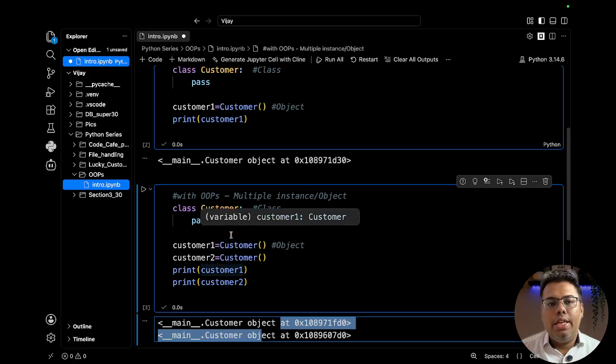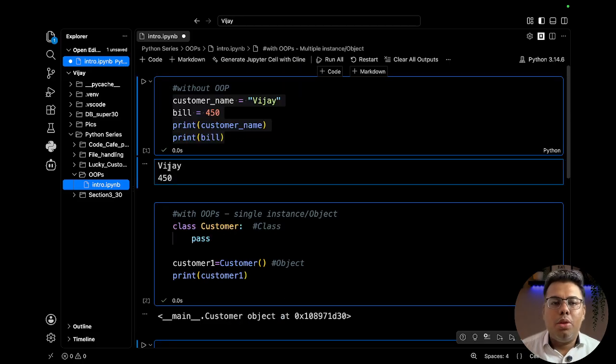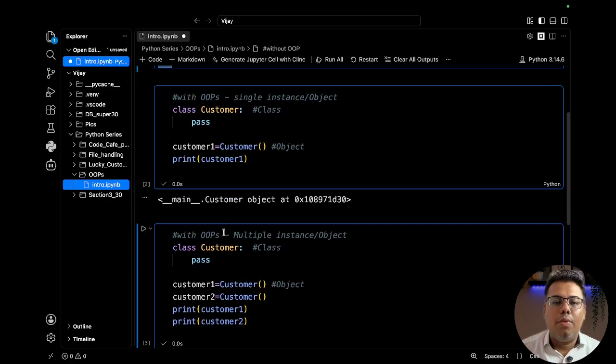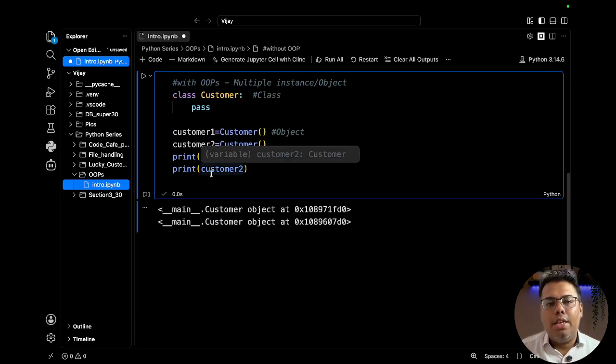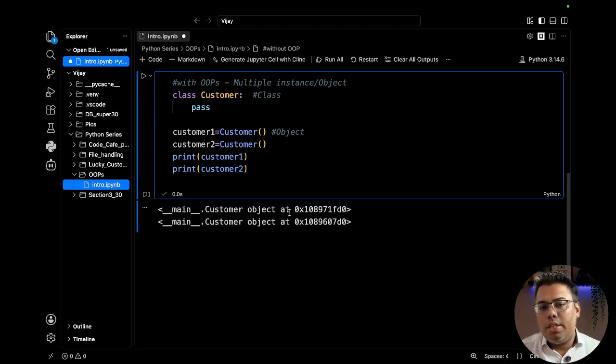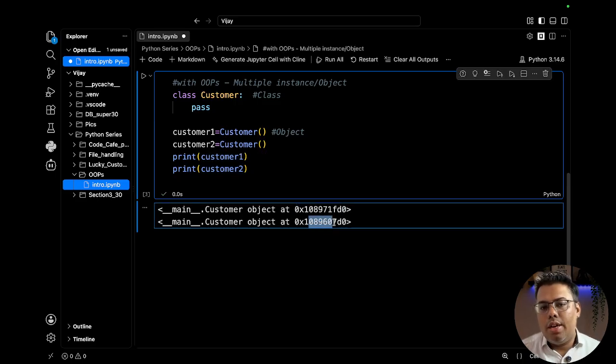And don't worry if you feel that here we are able to see the data is getting saved, here we are not saving the data. Don't worry, as the time comes we will definitely touch base on that part also. But as of now we are understanding how to create an object, how to create a class, all of those things. So the memory location here also you can see is different. The two objects that we create have separate memory locations.